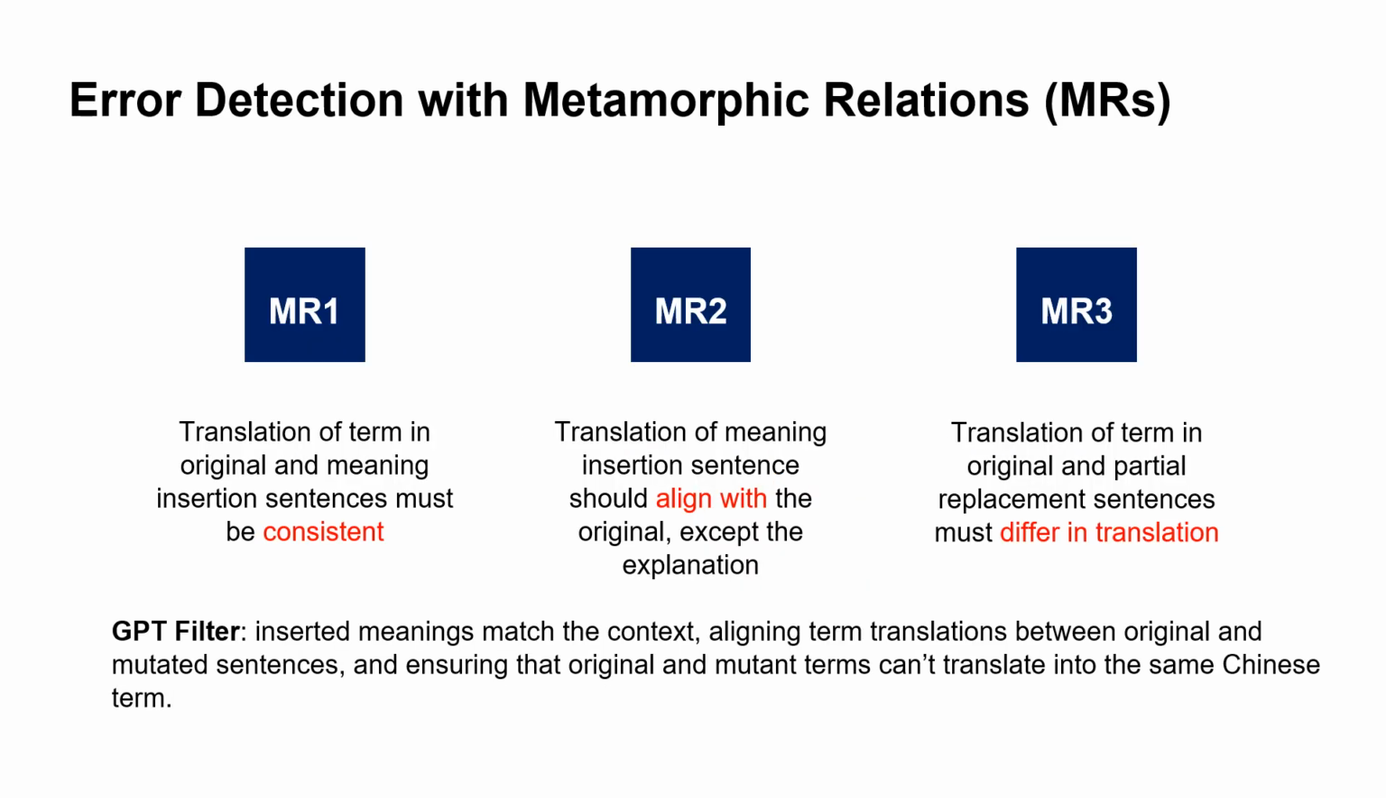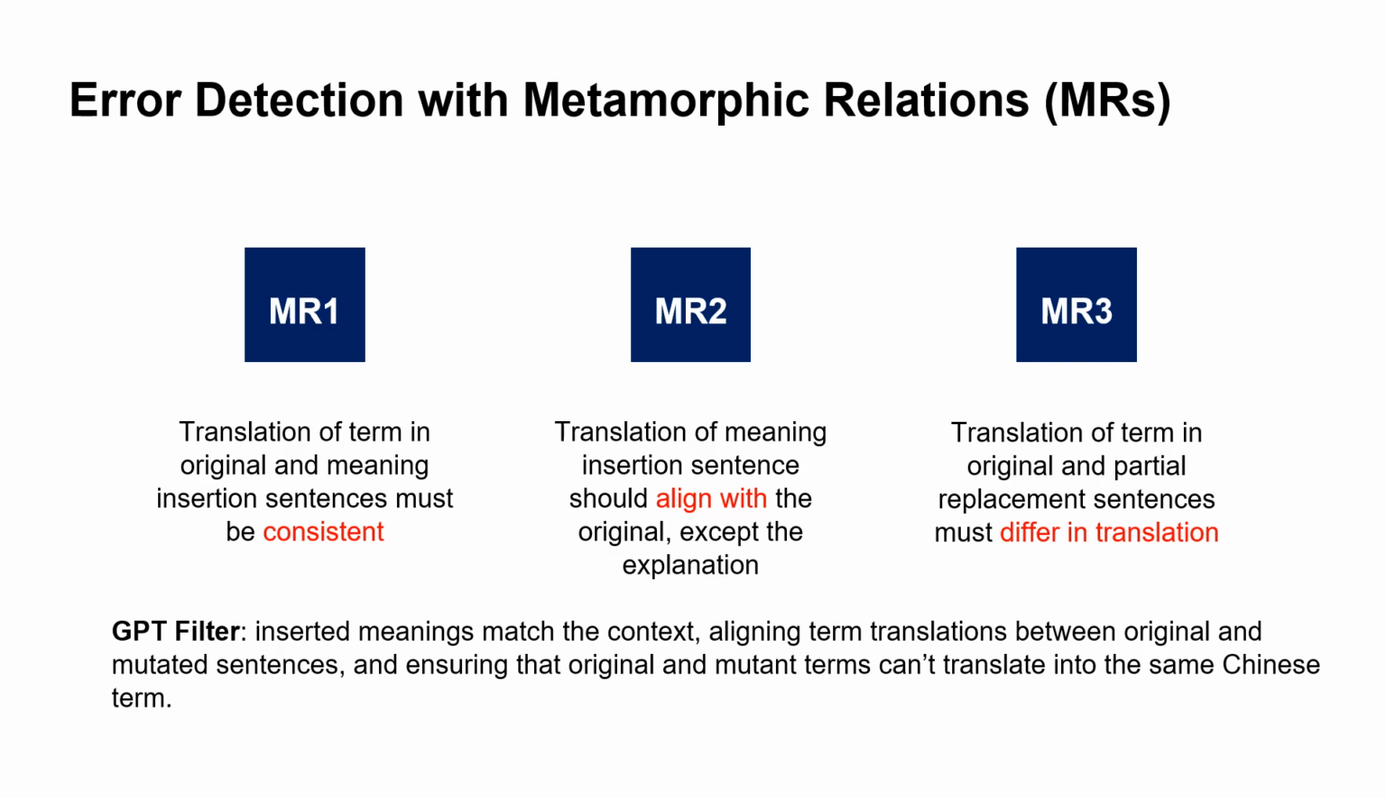In our approach to error detection, we employ three metamorphic relationships. Firstly, MR1 stipulates that the translations of terms in the original sentences and meaningization must be consistent. Secondly, MR2 states that the translation of meaningization sentence should align with the original, excluding the inverted explanation. Lastly, MR3 requires that the translation of terms in original and partial replacement sentence must differ in translation.